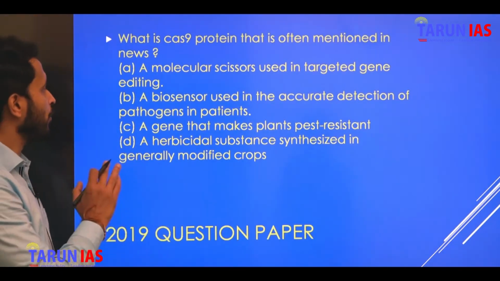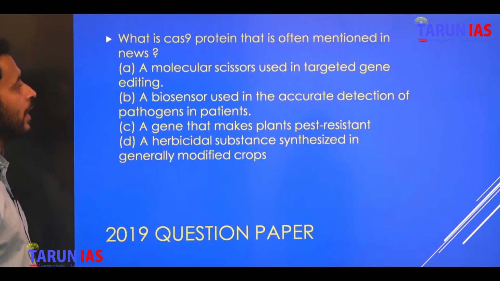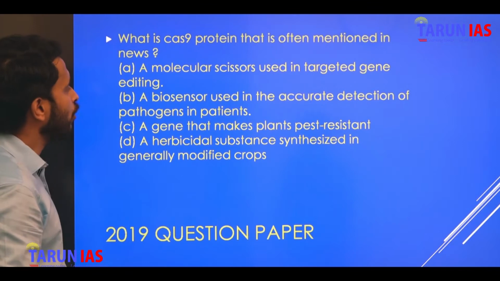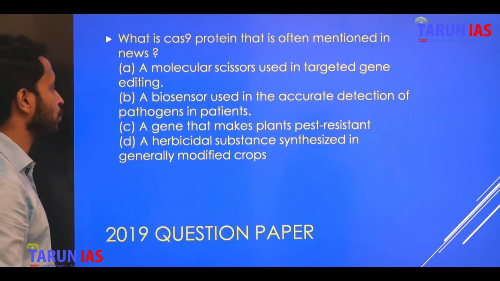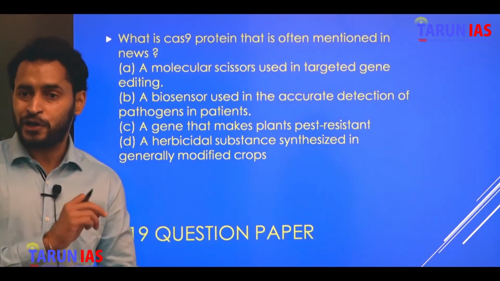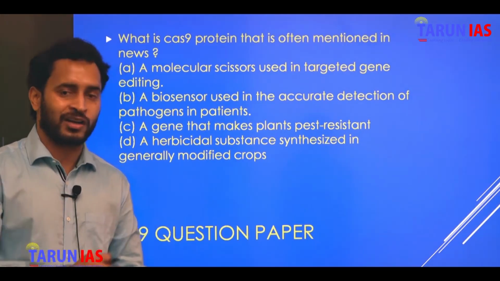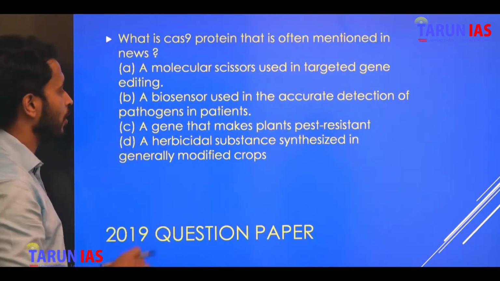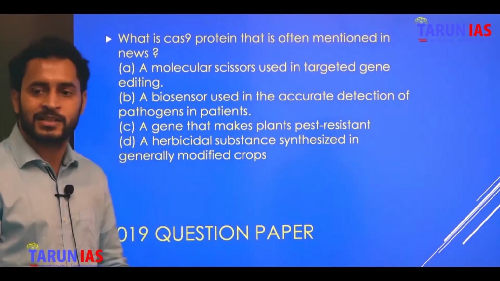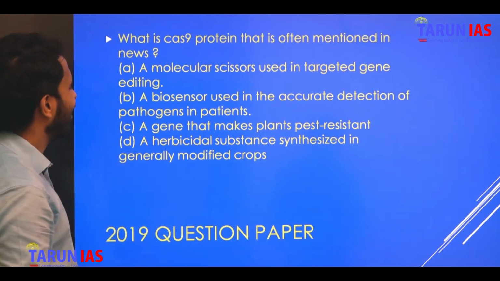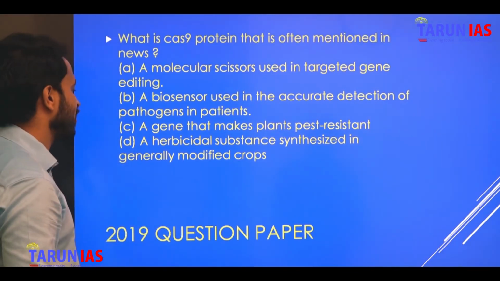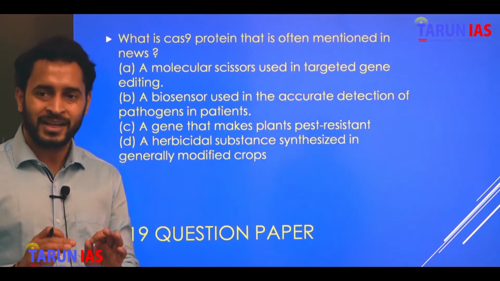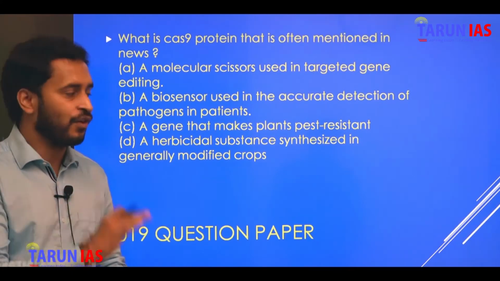So let's check out the options. A molecular scissor used in targeted gene editing. This may be the answer. A biosensor used in the accurate detection of pathogens in a patient. I told you, it is used for cutting of genes, right? So option B will not be there. A gene that makes plants pest resistant? No. A herbicidal substance synthesized in genetically modified crops? No. Option A suits best for this question.